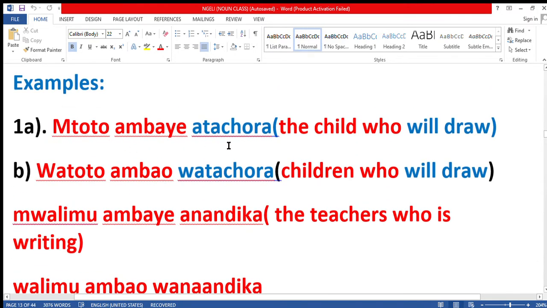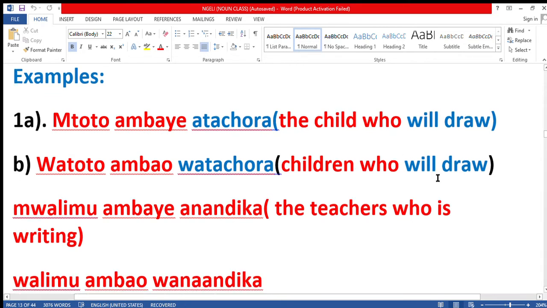mtoto ambaye atachora, the child who will draw. Watoto ambao watachora, children who will draw. Okay, watoto ambao. Here, mtoto ambaye, ye here, atachora, the child who will draw. Then here, watoto ambao, ambao watachora, children who will draw.